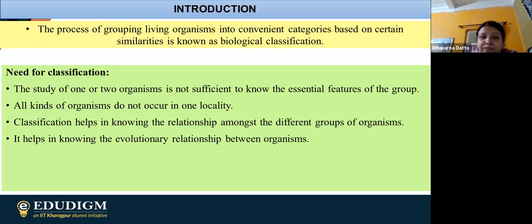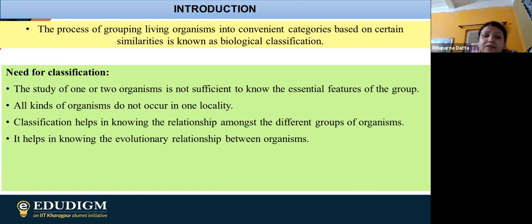That is the very important thing. Whenever we are doing something, we always try to do it in a compact way. So in classification also, we are studying all the organisms, and then we are going to study the features, and finally we are grouping them according to their characteristic feature.